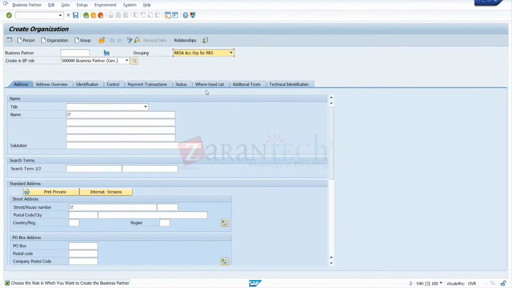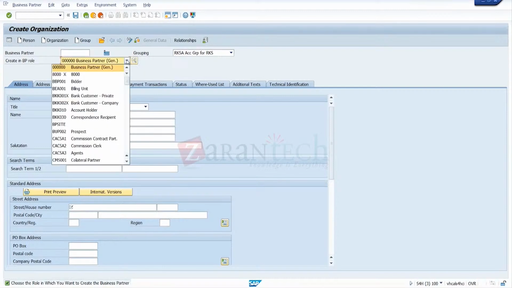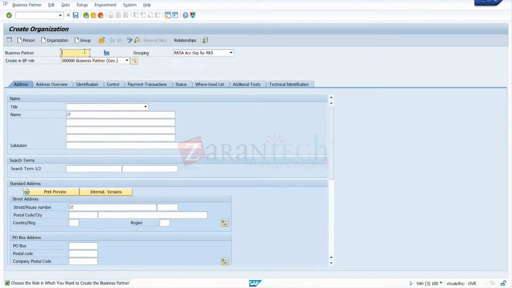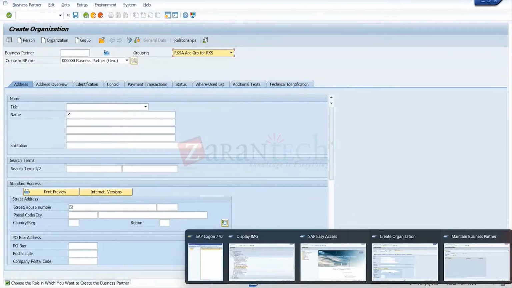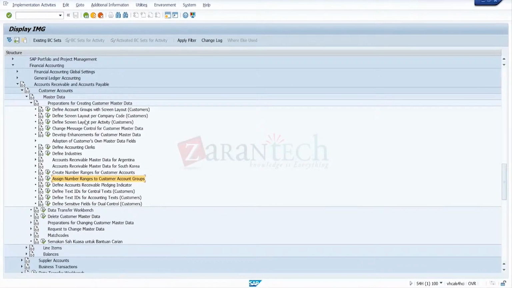And we get two numbers, because if I take this one, I'll get a BP number. This is called the general number. When I take this partner role as a general role, I'll get a general number related to the general role. When you put the customer's data, another number is created. For that process, we can do two groupings, one for finance accounting, one for cross application. In the assignment, we did the assignment with the two groups here.